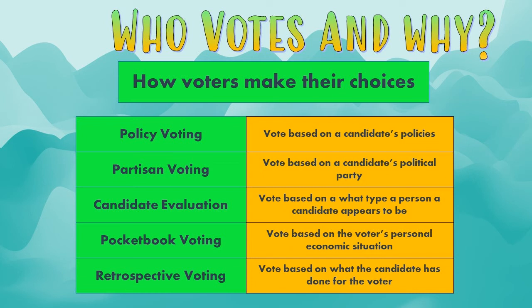And retrospective voting is where voters look back on candidates that are there and try to decide what that candidate has done for them. So this applies mostly to a person who's in office. So as Biden is president now, and we look back on Biden in 2024, voters will think about, has this candidate done good things for me? And if so, they'll vote for Biden again. And if not, they'll vote for a change.